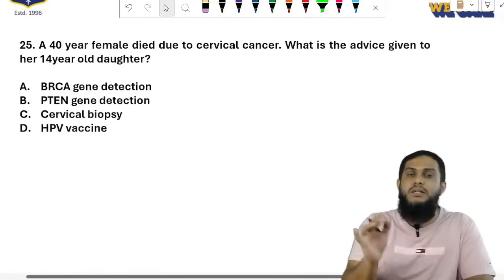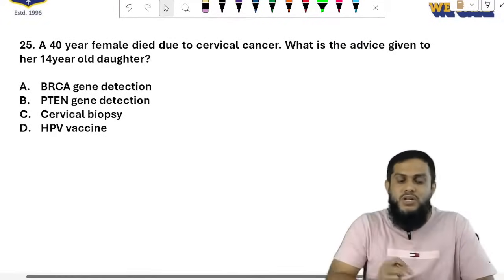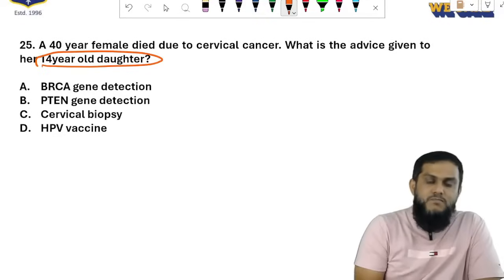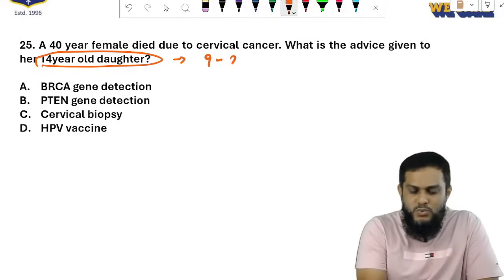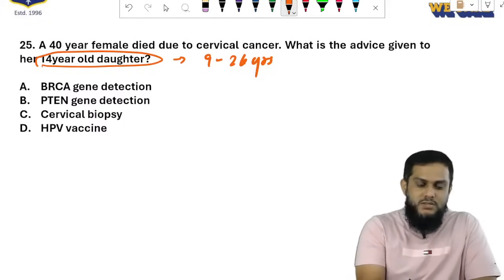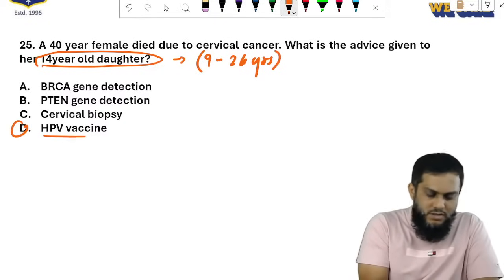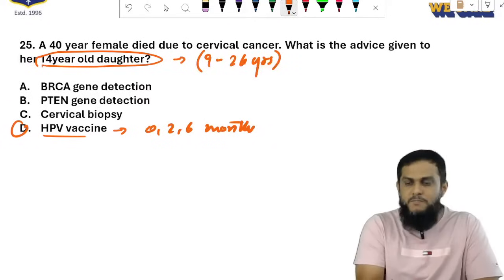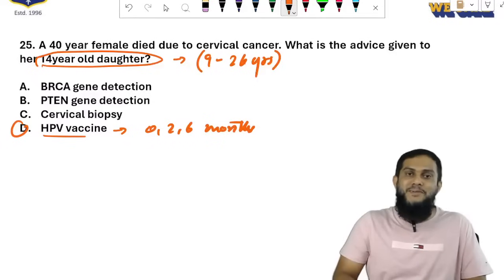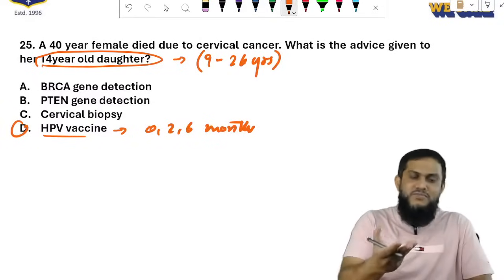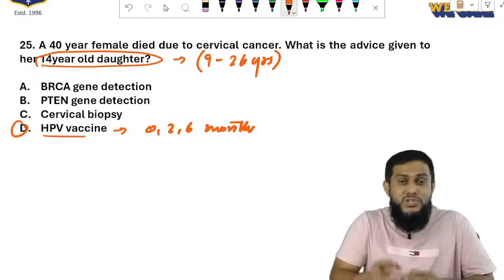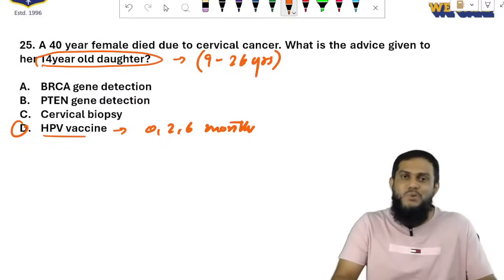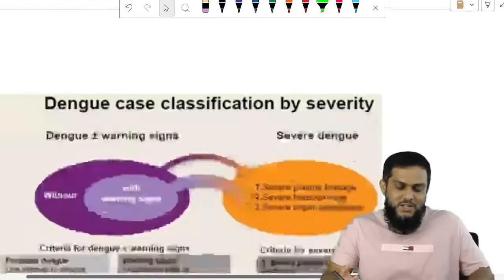A 40-year-old female died due to cervical cancer. What is the advice given to her 14-year-old daughter? Is a 14-year-old between 9 to 26 years? Yes. So tell her to take the vaccine, 3 doses, 0 to 6 months. Simple. No need of gene detection or cervical biopsy. She is just 14 years old and in the age group to take the vaccine, and she is prevented from cervical cancer. You got the question. Simple. So moving to the next.